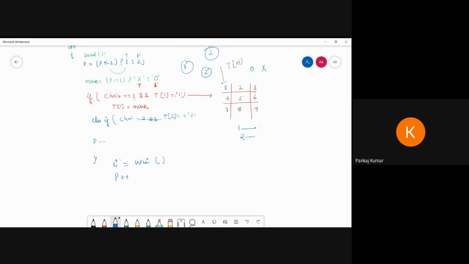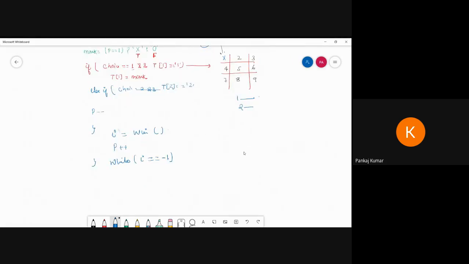And I'm writing here while i value is equal to minus 1. Why am I using minus 1? Because minus 1 indicates that the game is in progress. If it is equal to minus 1, then again go for the board function, and again perform whatever is inside the board function.